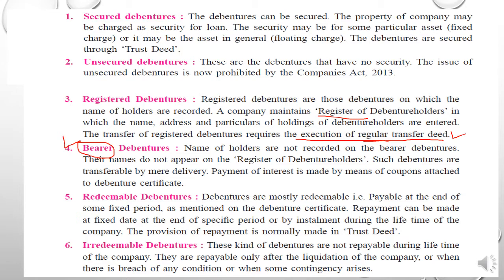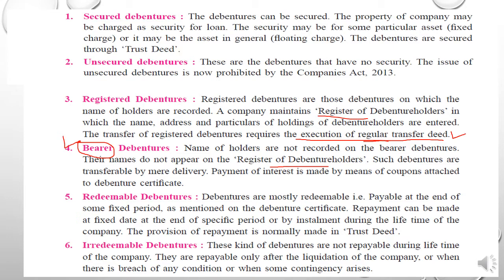Likewise the bearer debenture is also there. So names of the holders are not recorded on the bearer debenture certificate. Their names do not appear on the register of debenture holders also, because on the certificate also it is not mentioned, so in the register also it will not be mentioned.